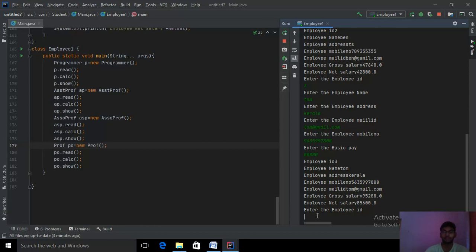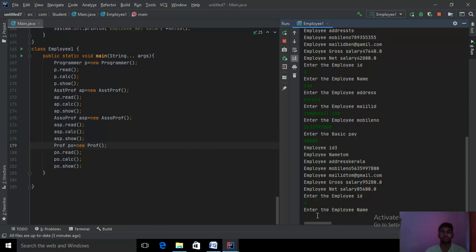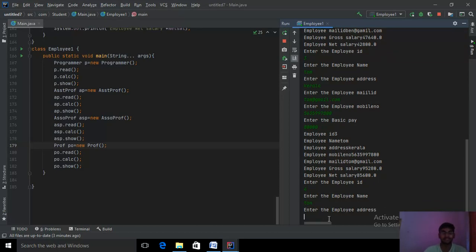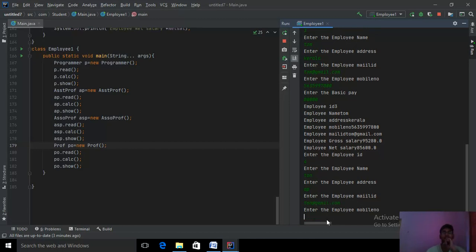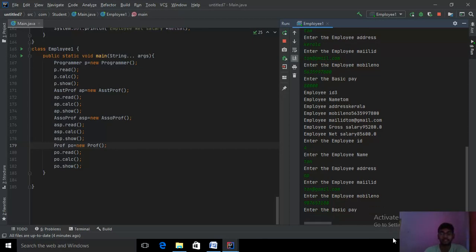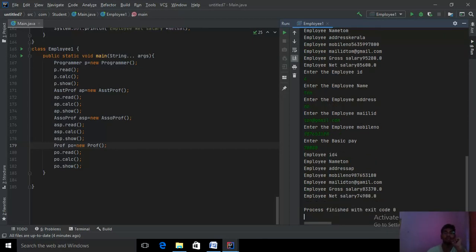I'm giving ID as 4 with employee name Ton. Employee address AP, employee mail ID ton@gmail.com, and enter the mobile number. I'm giving some number. Basic pay it is asking; I'm giving 70,000. This program was finished. This is the ID 4, name Ton printed, address AP, mobile number, mail ID, gross salary, net salary.